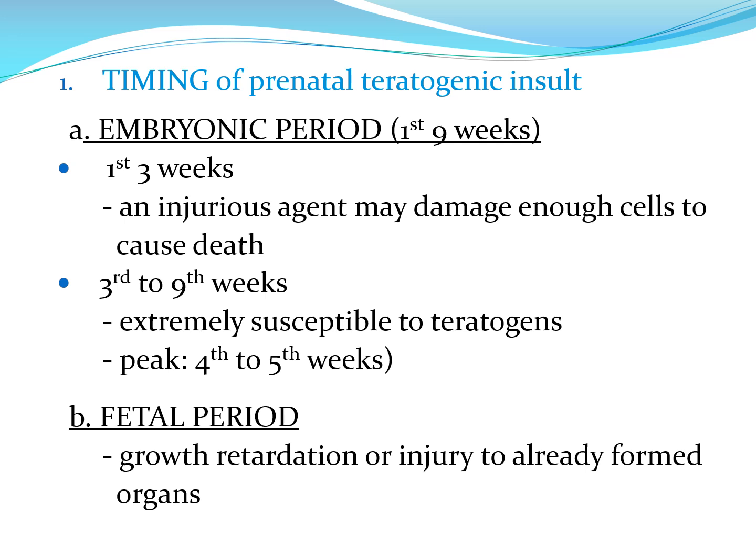The intrauterine development of humans can be divided into phases: the embryonic period, the first 9 weeks, and the fetal period, the succeeding weeks up to birth. In the embryonic period, in the first 3 weeks, an injurious agent or teratogen may damage enough cells to cause death, while in weeks 3 to 9 there is extreme susceptibility to teratogens, and the peak would be at 4 to 5 weeks.